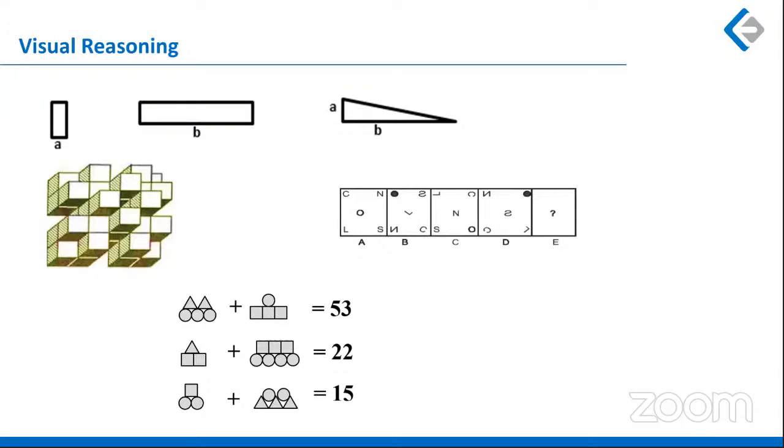These were the questions from visual reasoning. If I talk about the question where you were asked to count the cubes, you should have avoided it, because everybody would say that they can do it, but it will take a lot of your time. Or what you can do is count one part and multiply it by 4. If you count one part, the figure is symmetric, and because it has 4 equal parts, you could have done it.